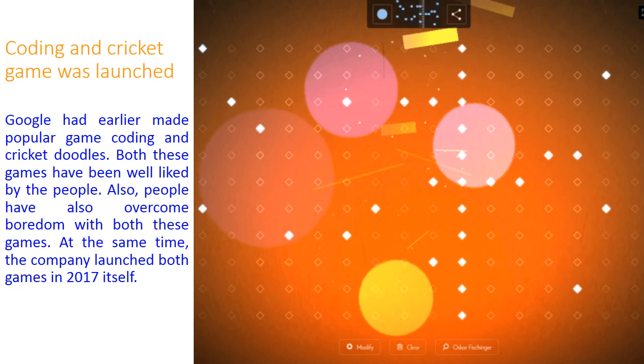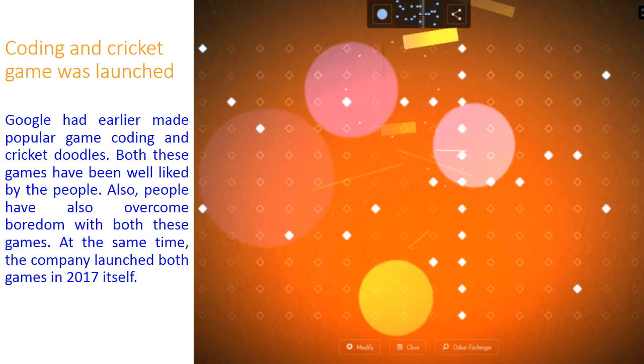Both these games have been well liked by the people. People have also overcome boredom with these games. At the same time, the company launched both games in 2017 itself. Now we'll go to the Google homepage and we'll play this game.